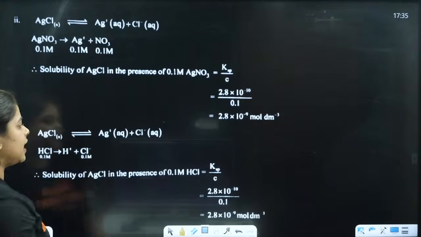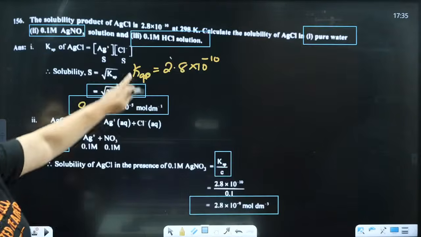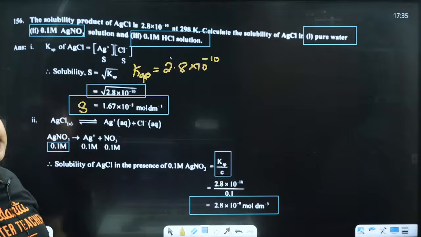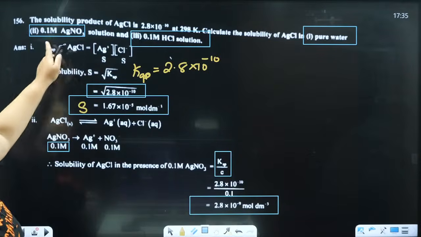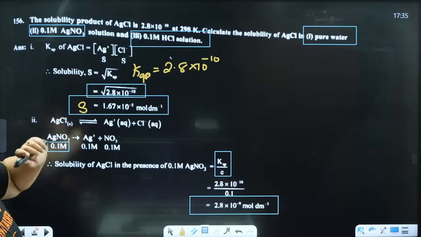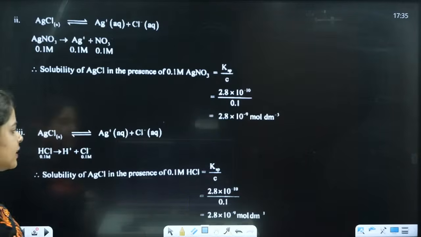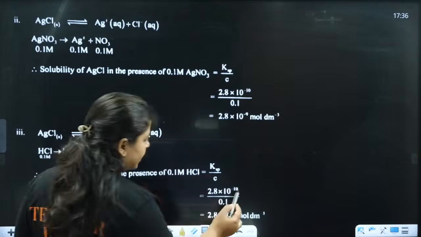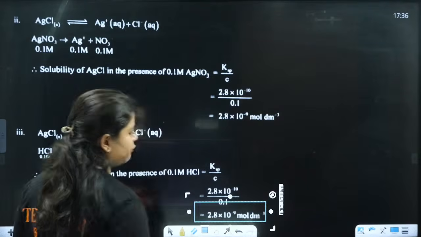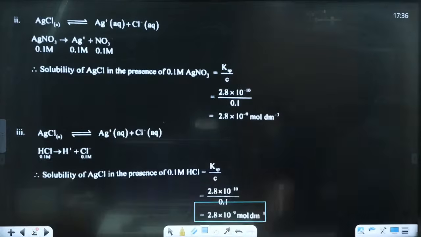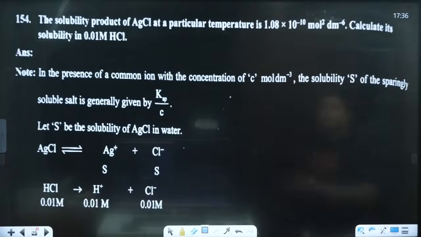AgCl which is giving Ag plus and Cl minus. What have they asked here actually? In 0.1 m HCl solution. In the previous one they asked 0.1 m AgNO3, here it is HCl. Clear? So what happens for HCl? Same, the same way again, you will get the same value. Clear? Understood?